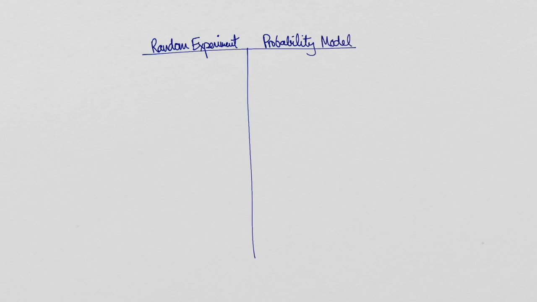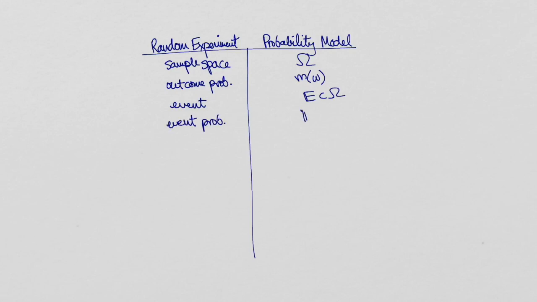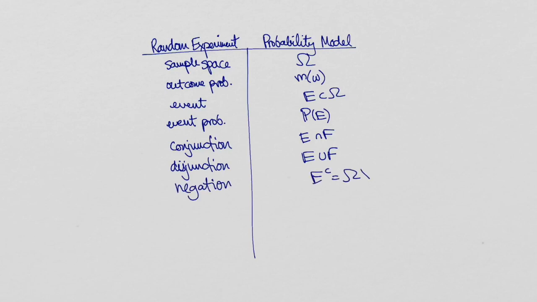In summary, we have set up the following dictionary between random experiments and probability models. The set of possible outcomes of the random experiment is the sample space omega. The probability of each outcome is encoded in the probability mass function m. The set of events is the set of subsets of omega, and the probability of each event is represented by the probability measure P. The event that two events both occur is their intersection, and the event that at least one of the two events occurs is their union. The event that a given event does not occur is its complement. And finally, two events are independent if the probability they both occur is equal to the product of the probabilities of each.